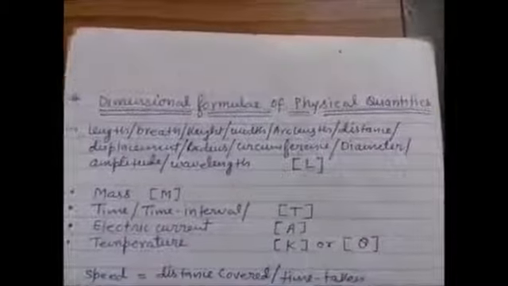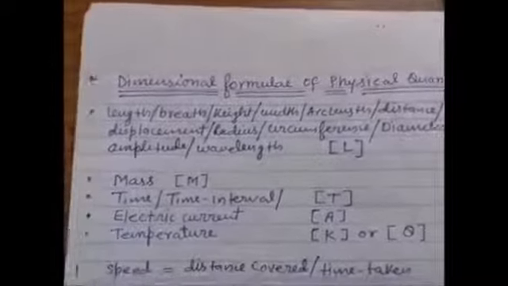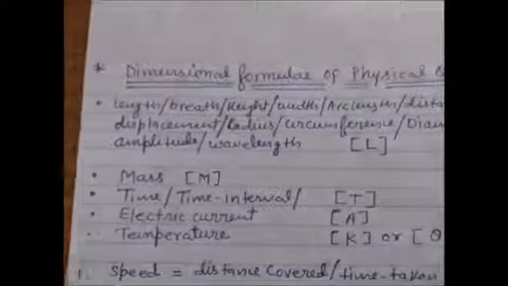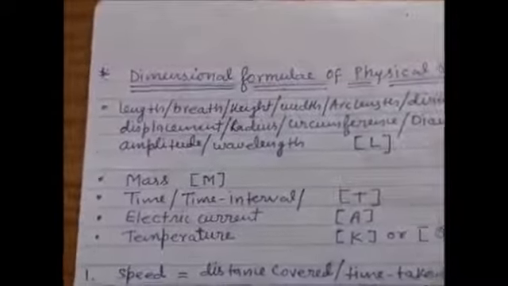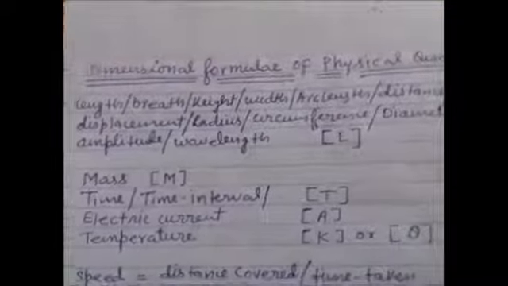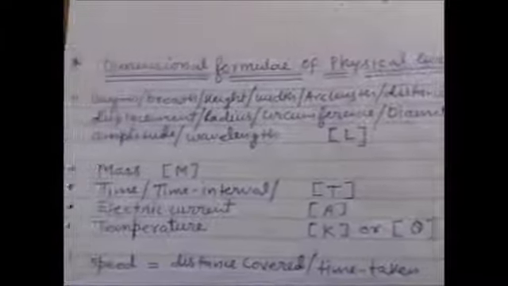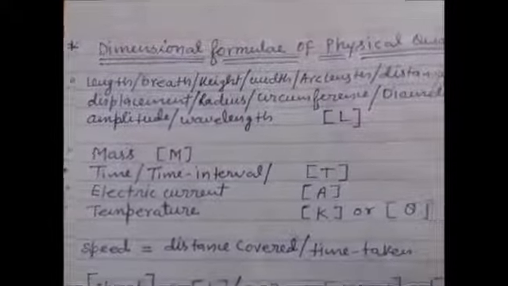Okay, so I am telling some fundamental dimensional formulas, with the help of which you can write the dimensional formula of any quantity. For example, suppose you come across length, breadth, height, width, arc length, distance, displacement, radius, circumference, diameter, amplitude, wavelength.